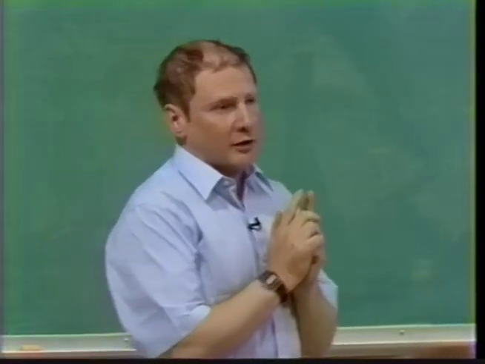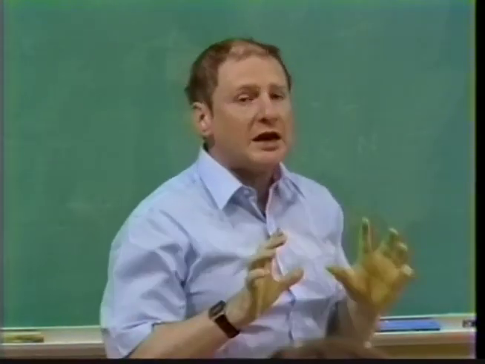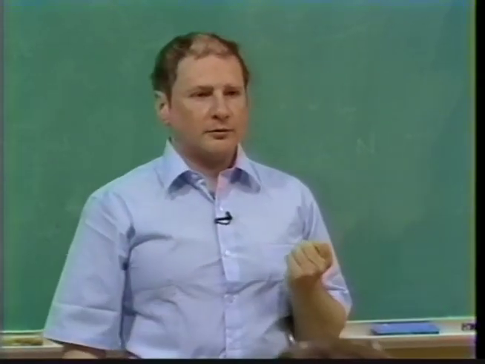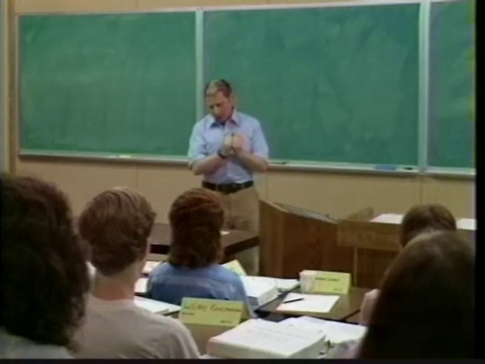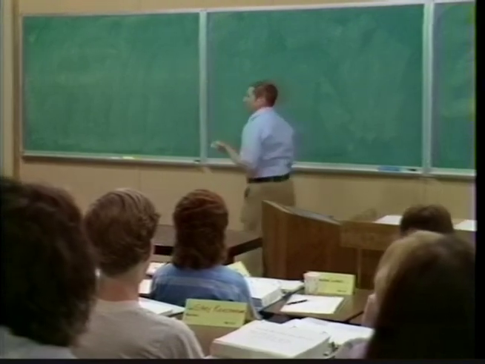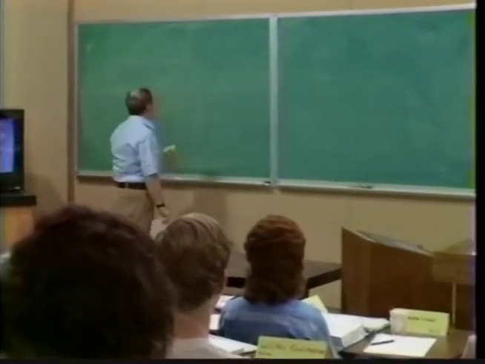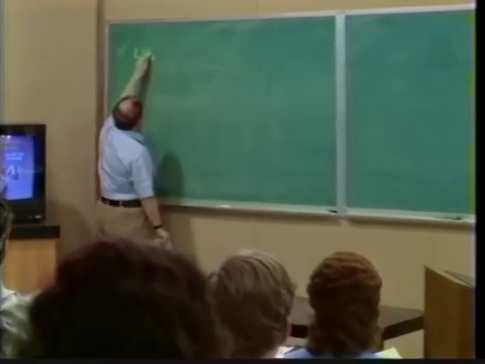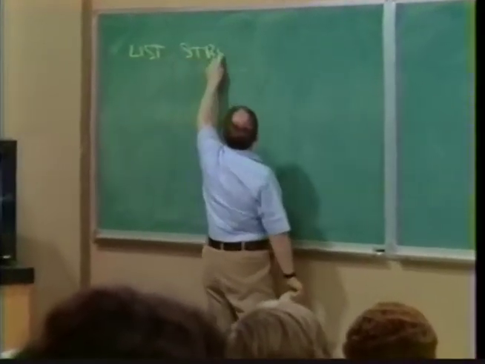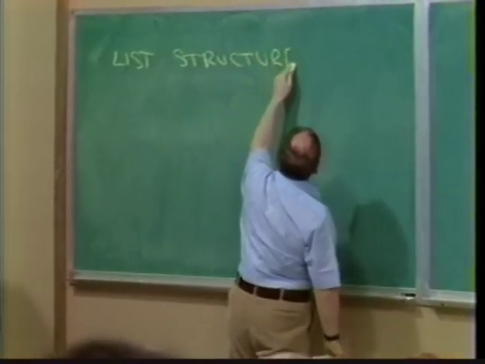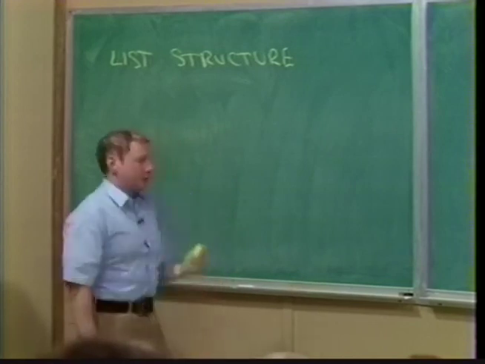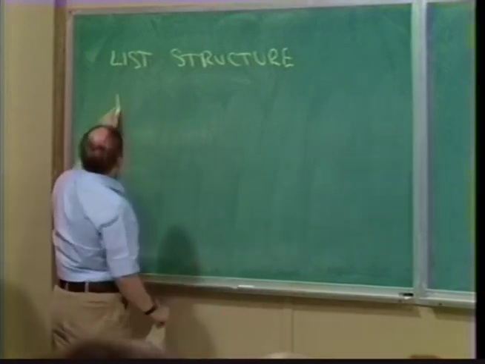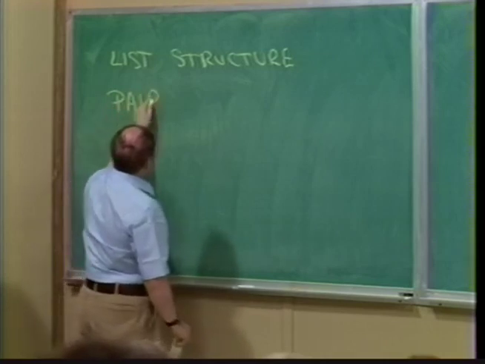How can we package together a numerator and a denominator to actually make one of these clouds? What we need is a kind of glue, a glue for data objects that allows us to put things together. And Lisp provides such a glue. That glue is called list structure. List structure is a way of gluing things together. More precisely, Lisp provides a way of constructing things called pairs.